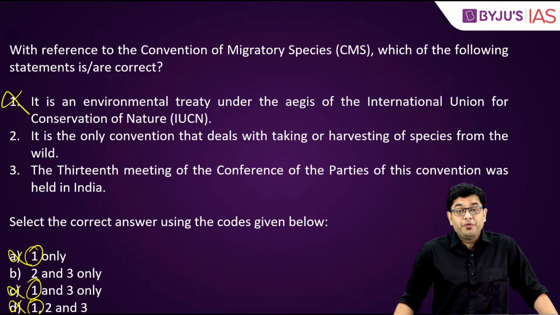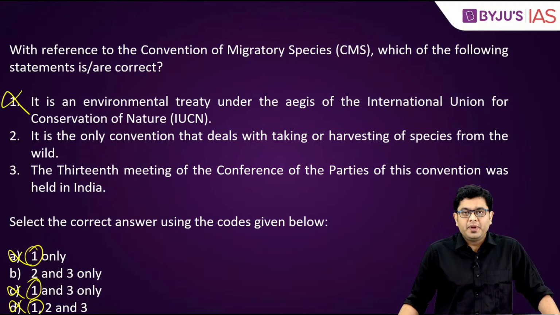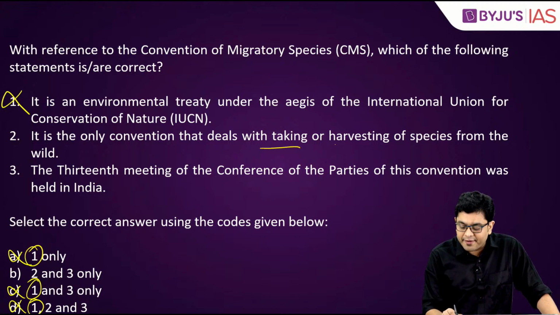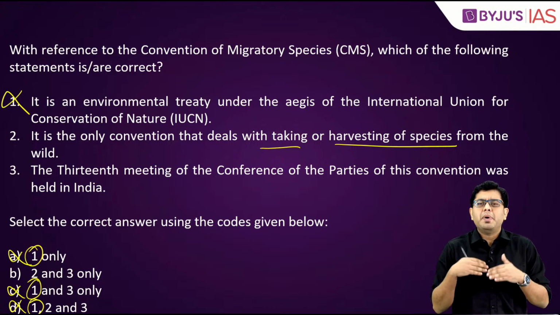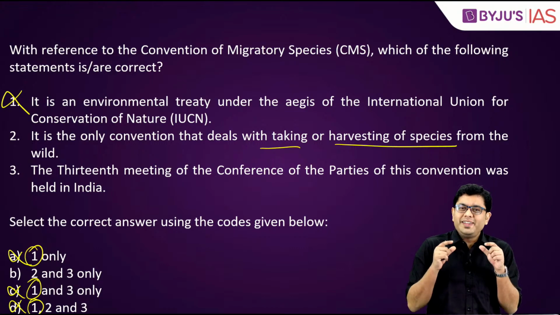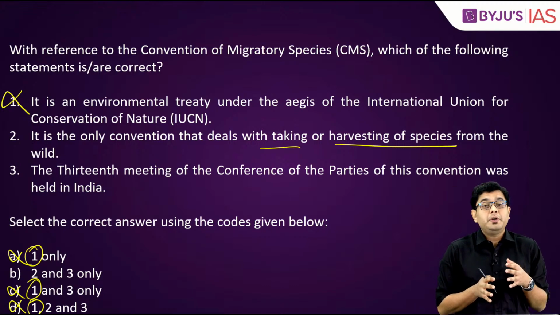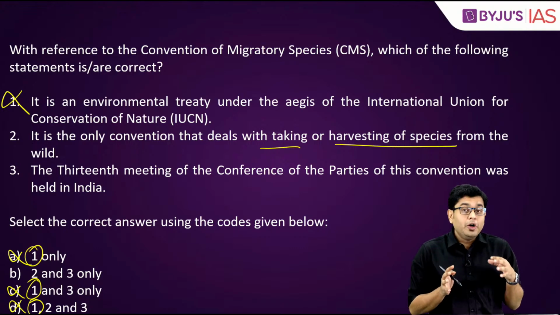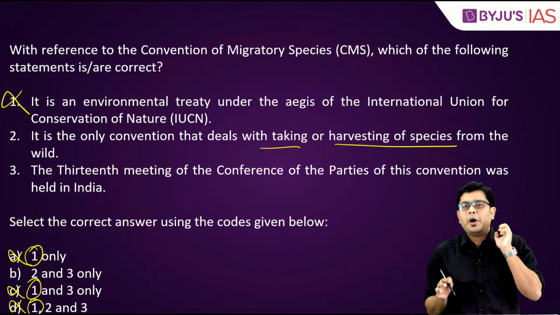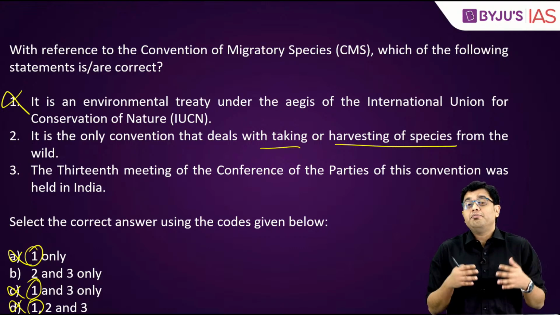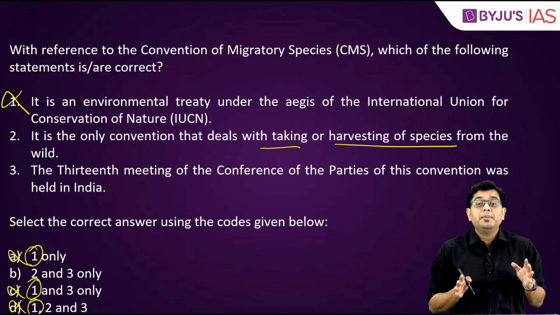Now, even though we have reached the answer already, let us go through it. It is the only convention that deals with taking or harvesting of species from the wild. Now, while this statement might seem a bit vague, what it refers to is a kind of utilization of various different products. So when you think about migratory species, don't think only about birds. You have fishes, you have mammals, you have different types of reptiles.